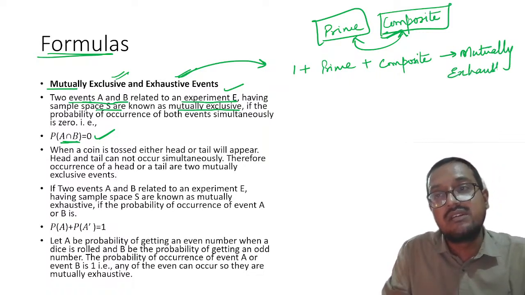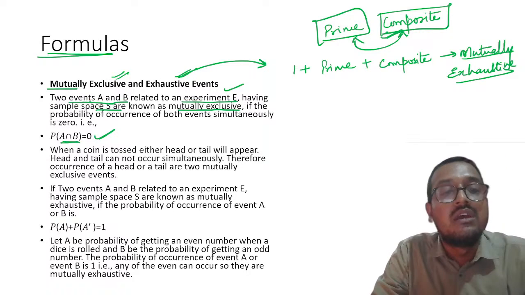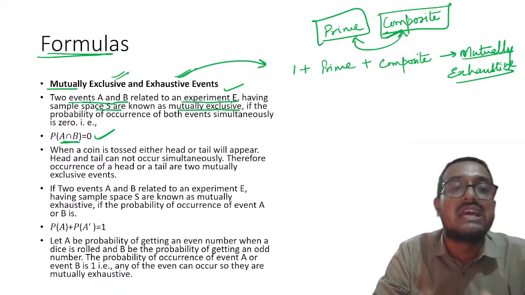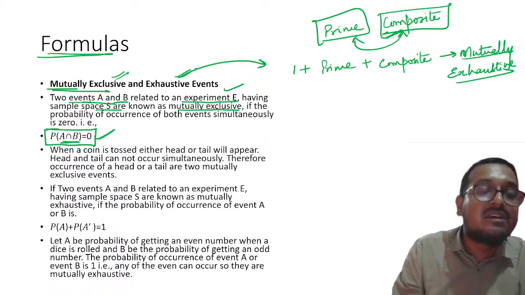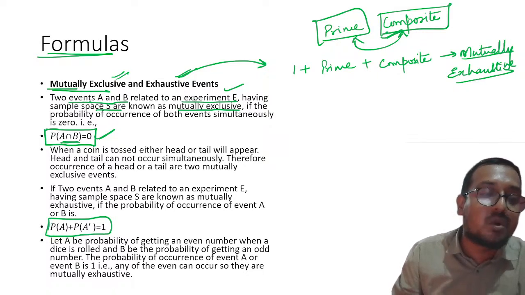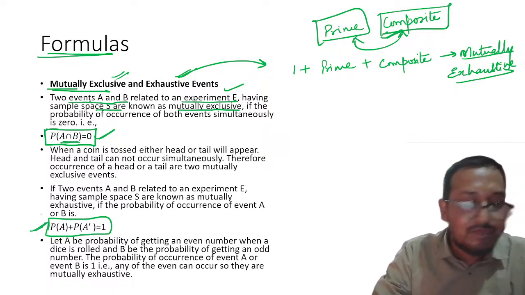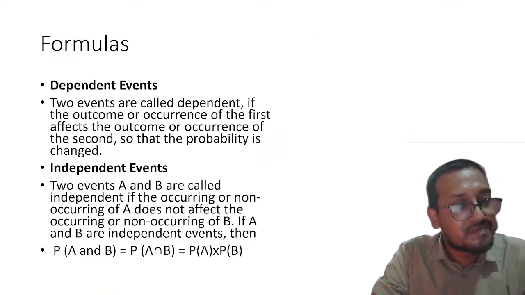Understood this thing? Is it clear? Please remember these definitions because often questions are framed along these lines. So in mutually exclusive, the key parameter is that the commonality is 0. In exhaustive events, the sum of everyone's probability will be equal to 1. Understood this thing? So to some extent, exhaustive events are something like complementary events.